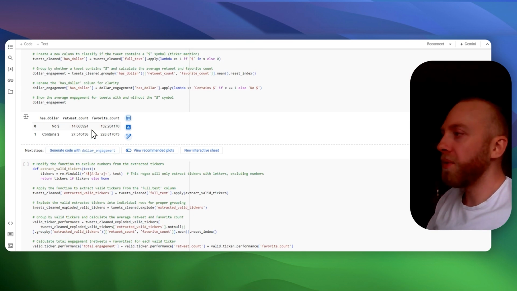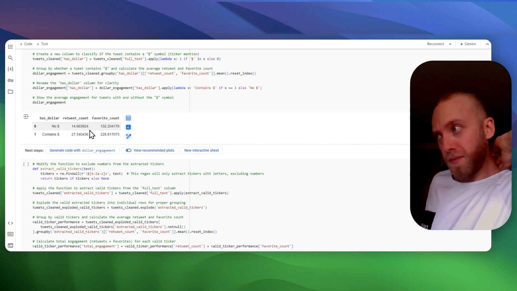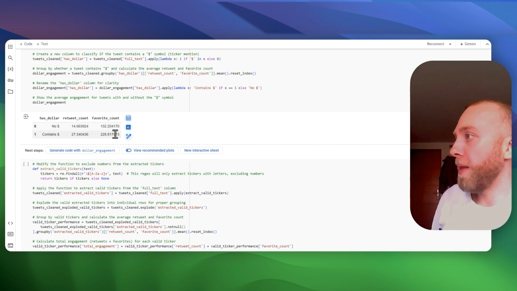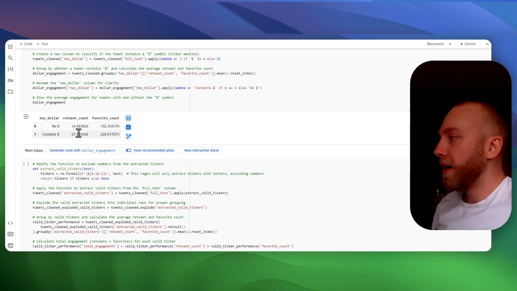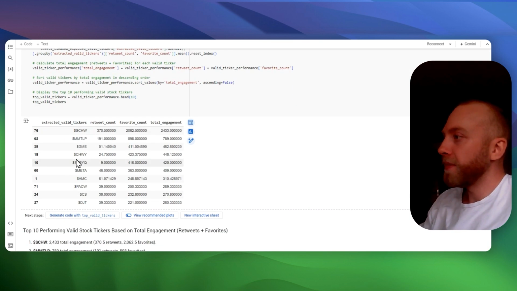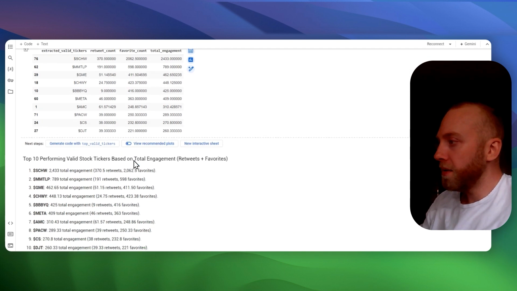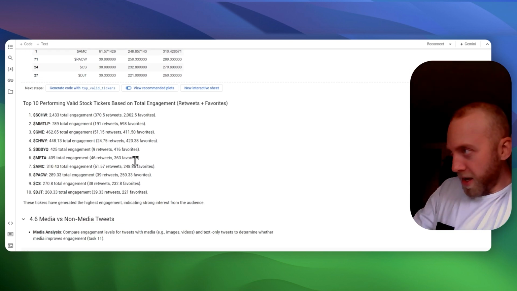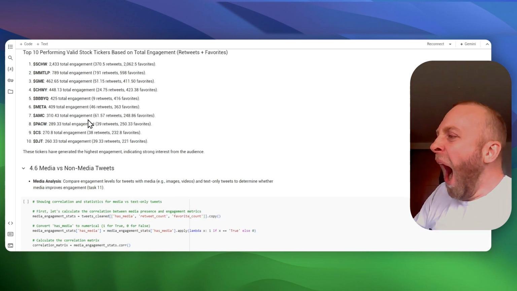So then we wanted to do the same with the tickers. Here we determined the favorite count. It's almost twice as many favorites and twice as many retweets when you do include a stock ticker, which is pretty interesting. And then here is all of the retweet count, favorite count, and total engagement for the top 10 performing tickers.